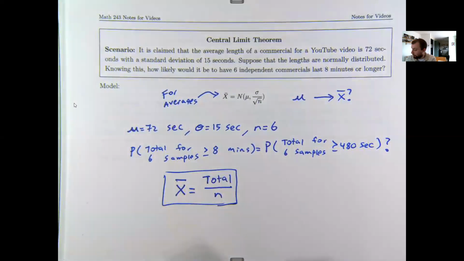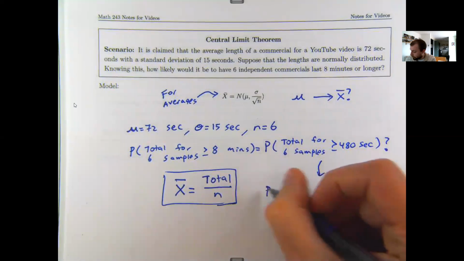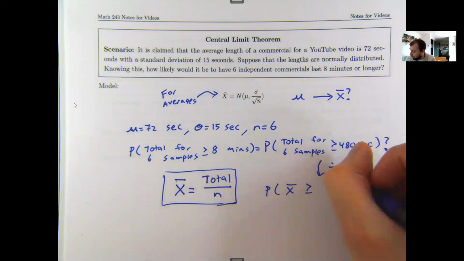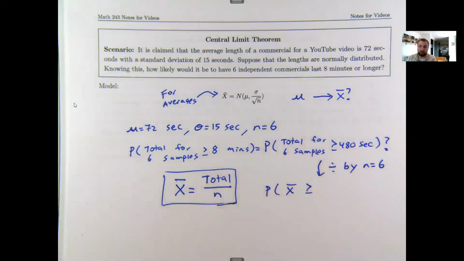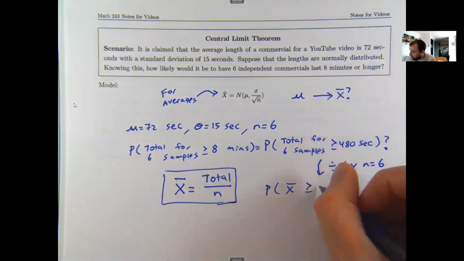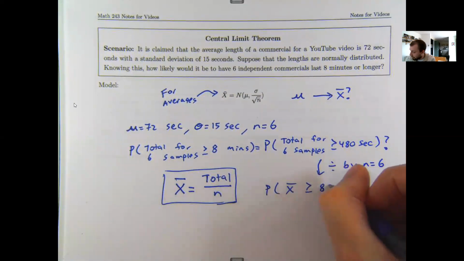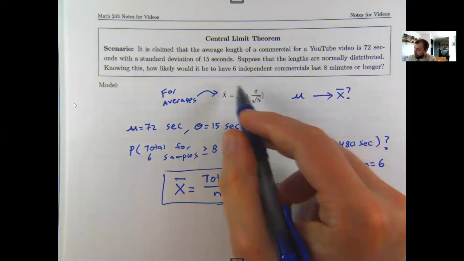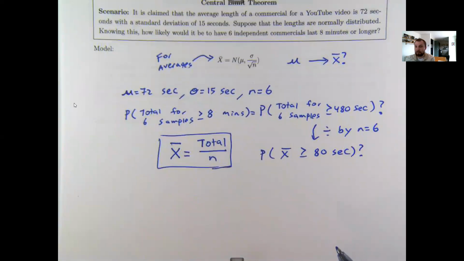In other words, if I wanted to rewrite this total as an average, I could do so by dividing by the number of samples, 6 in this case. 480 divided by 6 tells me I'm looking at the likelihood of an average length of 80 seconds or more per video. This is now matching up with the distribution above. I can use the central limit theorem to answer this.